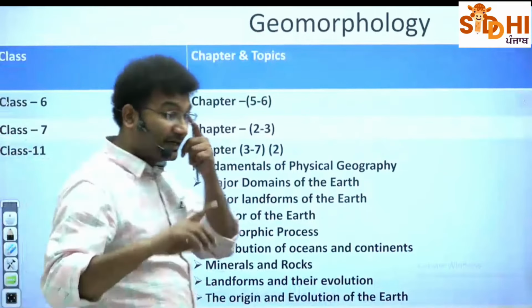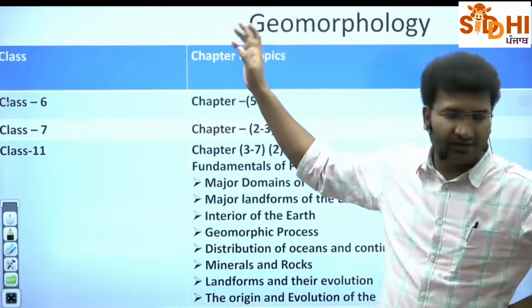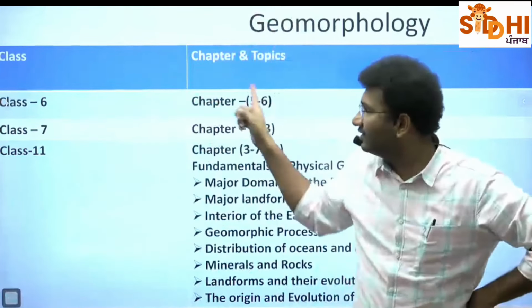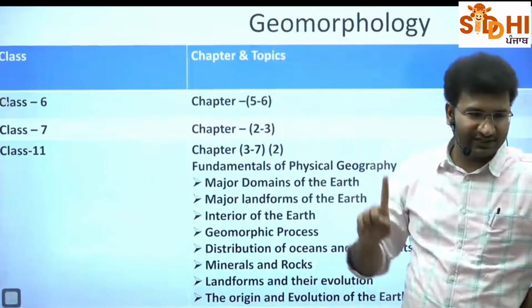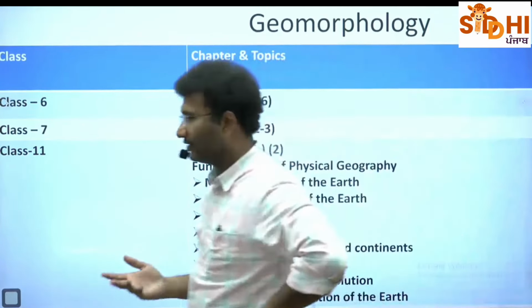Now coming to each and every chapter, how to read it. See, go to geomorphology. How do you have to read? You go to class 6 and read these two chapters. Chapter 5 and 6 first. While you are taking geomorphology, हाँ फोटो ले लो, कोई दिक्कत नहीं.